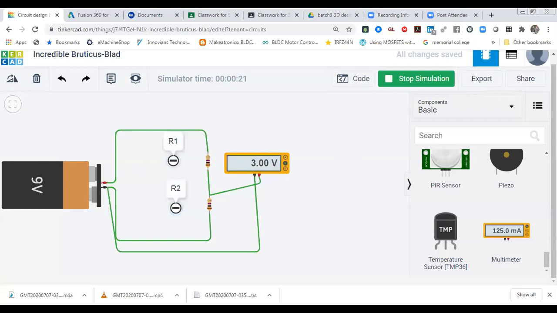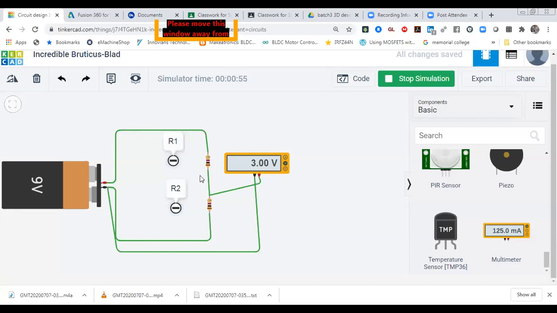First thing is that when we use this voltage divider rule, we have to take care that this circuit should be optimum. Optimum means the current flow in the circuit should be optimum. What is the meaning of optimum? If there is very small current flowing in the circuit, then the voltage is not divided properly. If a high amount of current is flowing, then also the voltage is not divided properly.